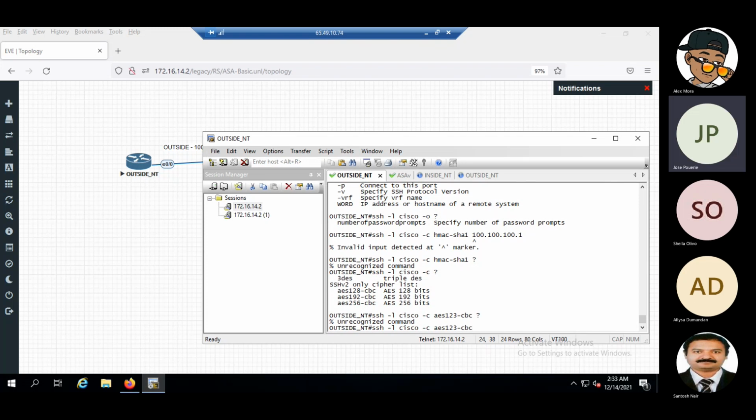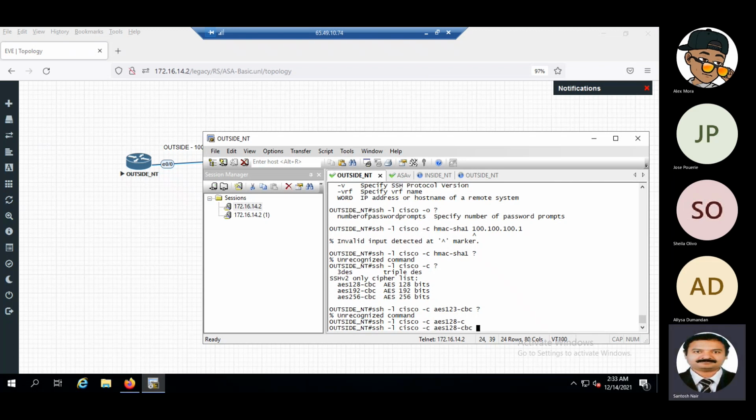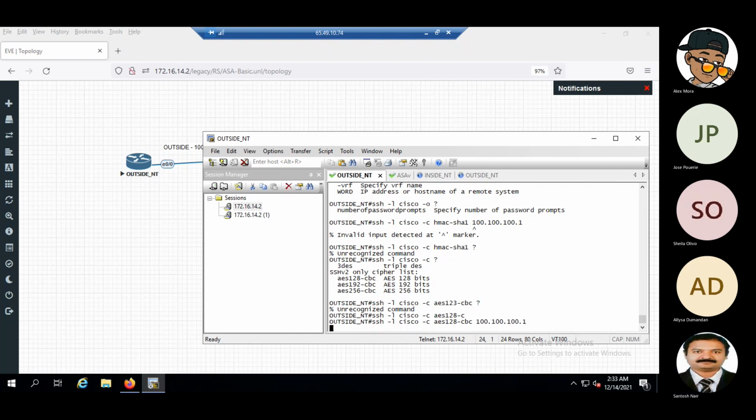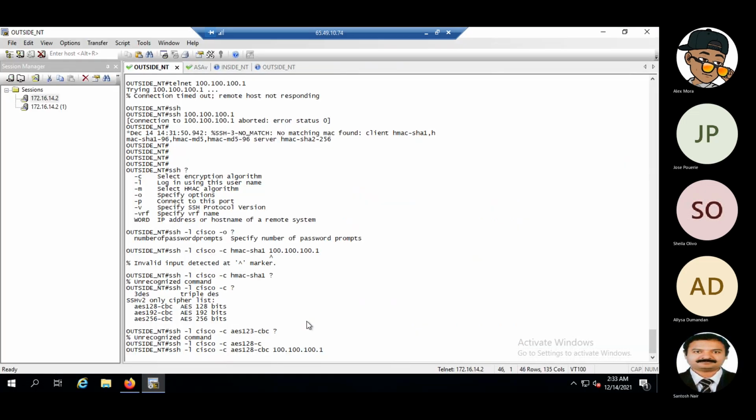Santosh, are you not missing the IP after the SSH? Yeah, that IP address we are typing, but it is showing, see, if you are seeing here, no matching MAC found.